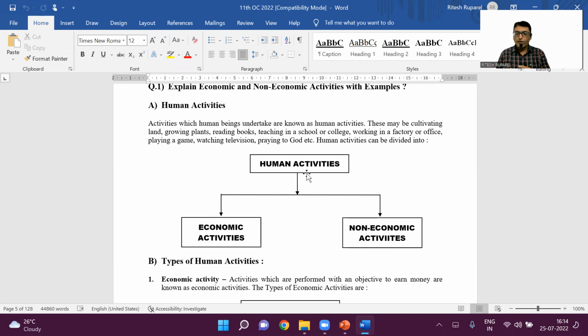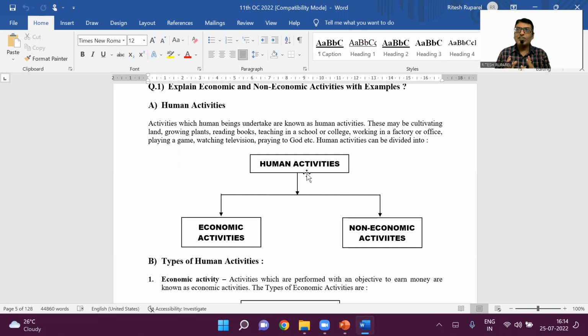For example, somebody is working, somebody is doing business, you might be cooking, on Snapchat, Instagram, or some boy might be playing PUBG. You might be chatting with your friends, gymming, walking, dancing, playing, working. I hope you understand. So, any activity which a human being performs is called human activity.